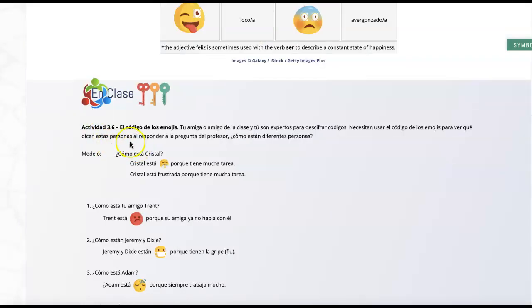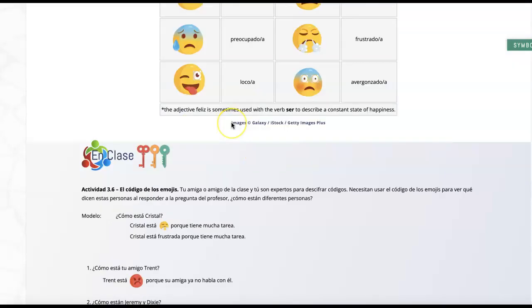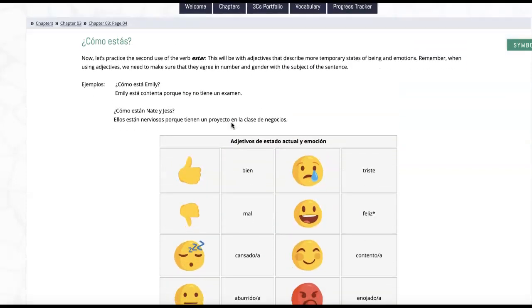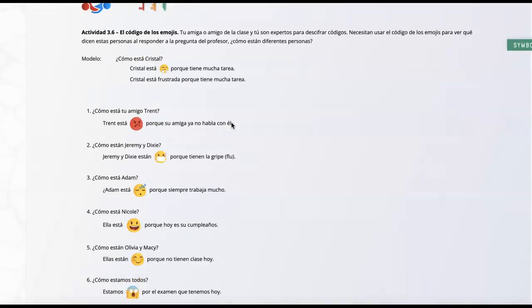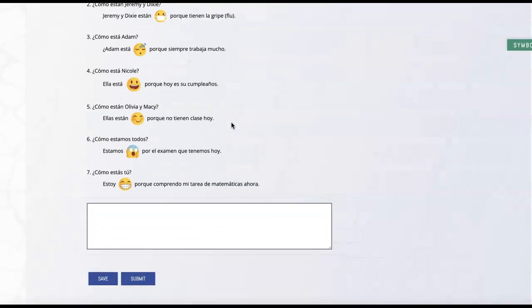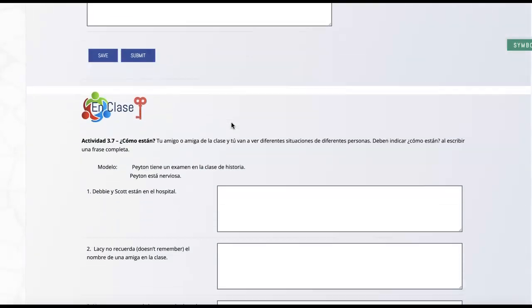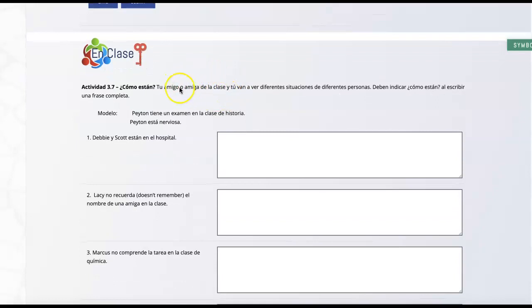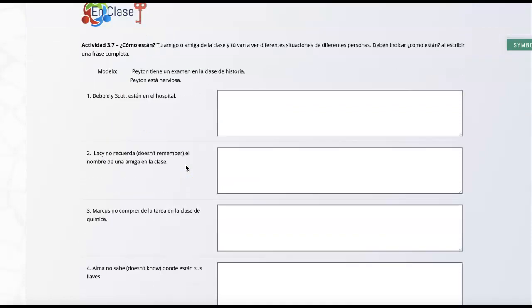Okay, con Actividad 3.6, you're just working together. It says work together, but obviously you can do this on your own. You're just interpreting the emoji code. ¿Está bien? Con los sentimientos y todo, condiciones. Here it says you're working together again, but it's just asking for a phrase. You get a situation, and then you describe how the person or people are feeling. Okay?